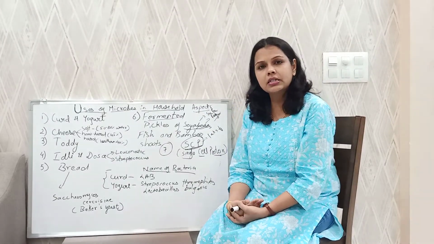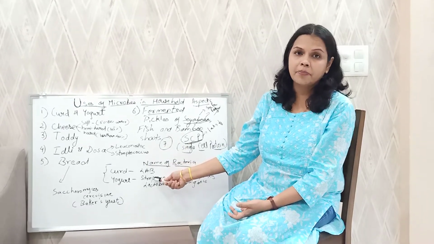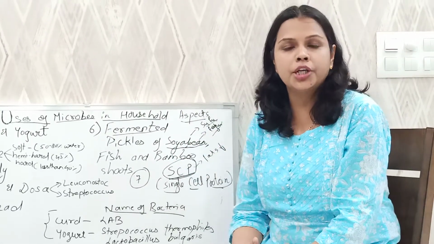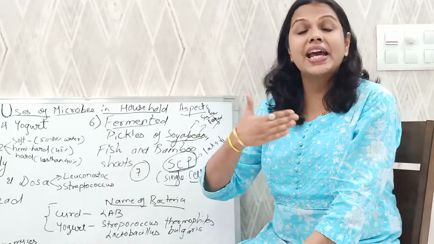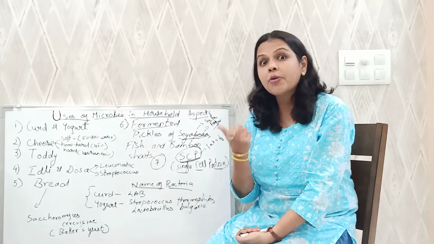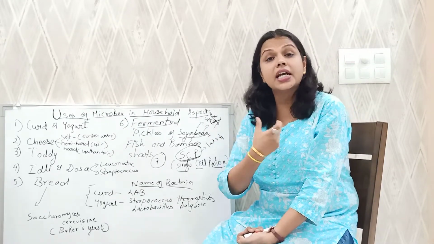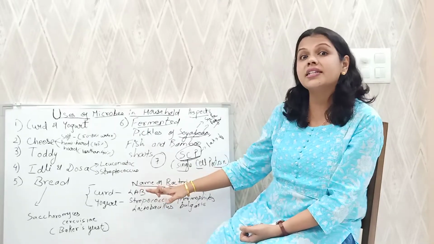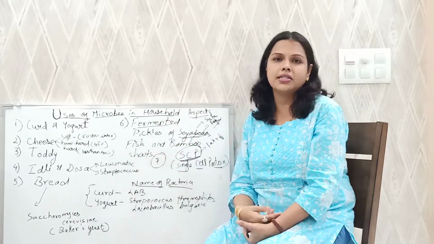Which bacteria are present which help us? The name of the bacteria is LAB, lactic acid bacteria. These bacteria are very important. Once your mother adds inoculum into that milk, the bacteria are activated. They mainly digest sugar which is present in milk. The name of the sugar is lactose sugar. Once this lactose sugar is digested, it gets converted into lactic acid. Now you understood why the term lactic acid bacteria is given? Because these bacteria convert lactose sugar into lactic acid.